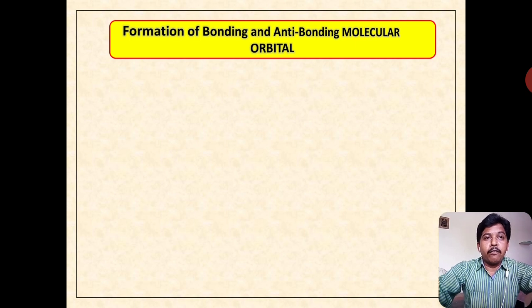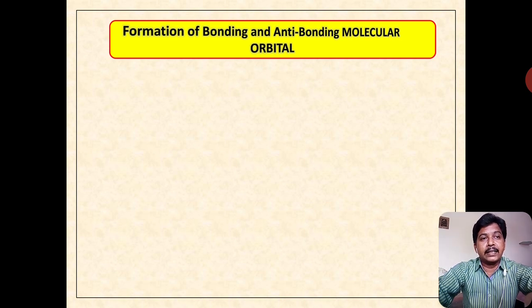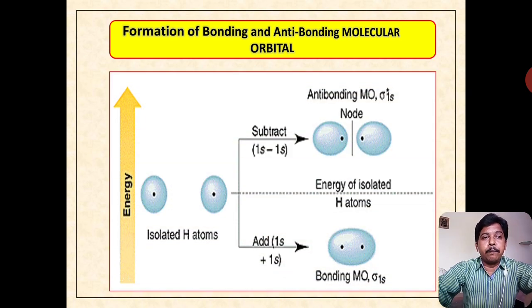Now come to the formation of bonding and anti-bonding molecular orbitals. So how are the bonding molecular orbital BMO and anti-bonding molecular orbital ABMO formed? Let us see in the picture. In the picture, two hydrogen atoms are given and their respective energies are given.